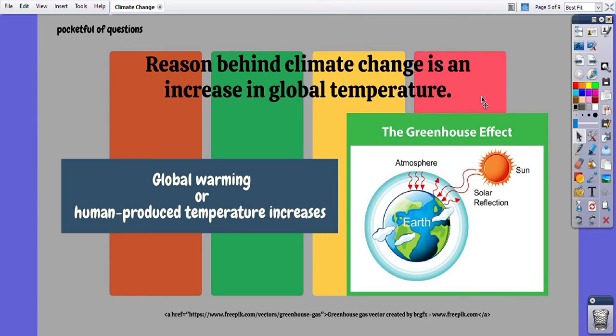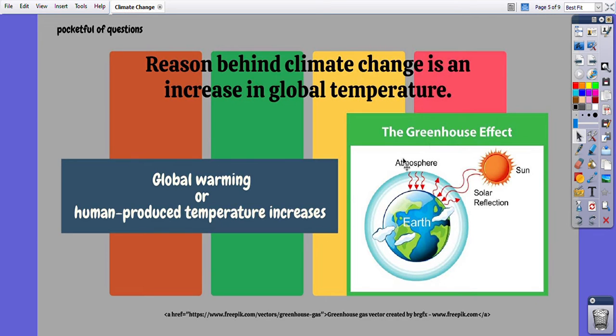Okay, the reason behind climate change is increase in global temperature. We all know that simply it's called global warming. So basically, human produced temperature increase is called global warming. The temperature increases caused because of human activity are called simply global warming. And this global warming is the main reason behind climate change. To understand this global warming, we will have to understand the natural greenhouse effect. This greenhouse effect occurs naturally, and it's very important to keep the temperature of our planet on a certain level that is ideal for life on the planet, for animals, plants and humans.